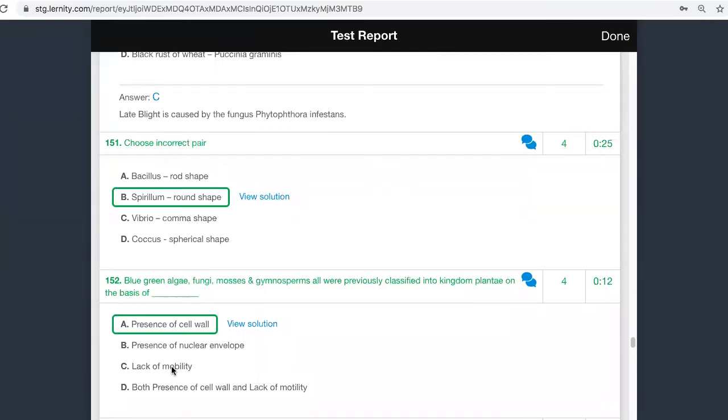Lack of mobility. You should know that some of the mosses will be able to swim in water. Some of the algae will also be able to swim. So that is also wrong. Both the presence of cell wall and the lack of motility options are wrong, because algae can be capable of moving in water. Blue-green algae do not move, but among the higher organisms, some of the mosses will be able to move around in water.